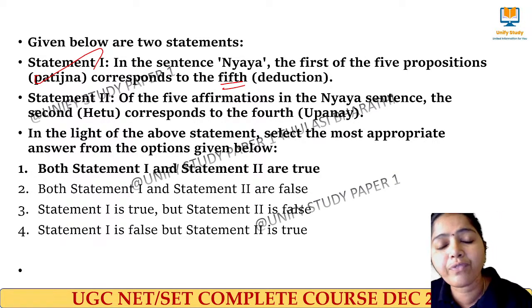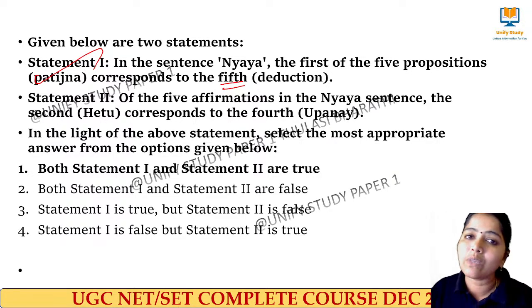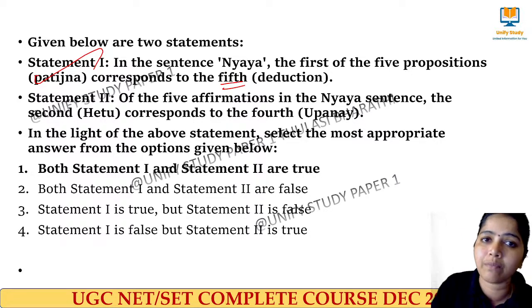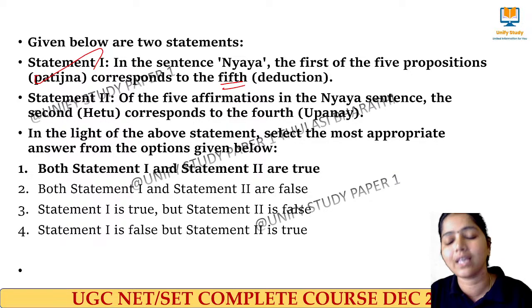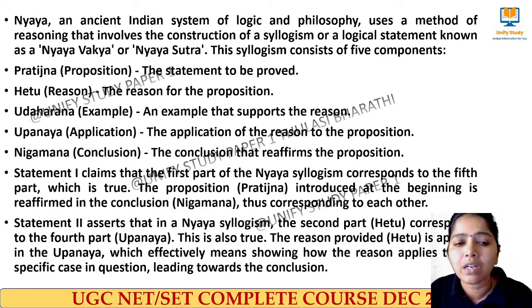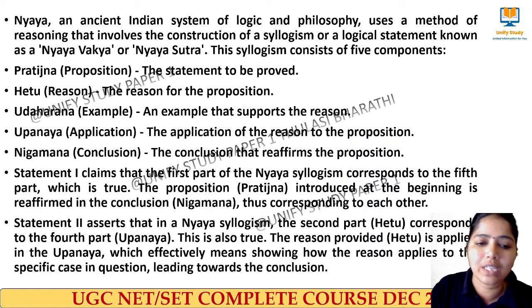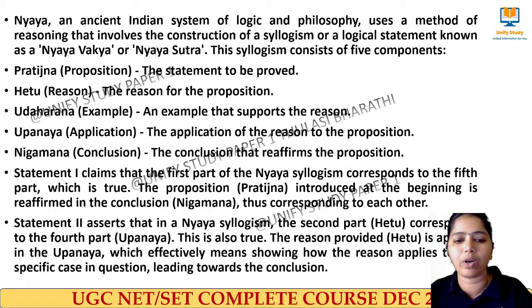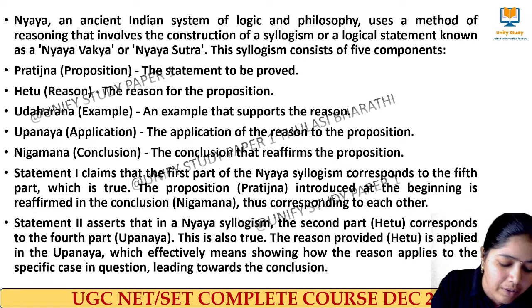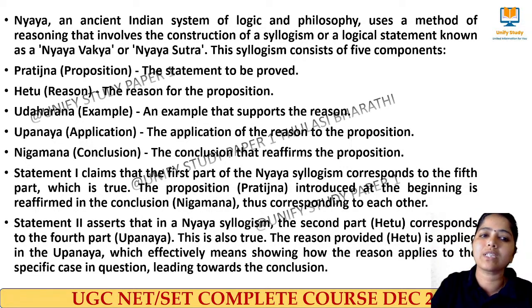Next one: of the 5 affirmations in the Nyaya sentence, the second corresponds to the 4th one. What reason do I make? What is the reason? Because there is smoke. Okay, that is the Hetu. Then what will be there in the Upanaya? It is an application. Whenever there is fire, there is smoke. So I am giving an application over there, and that is called Upanaya. Am I clear? Yes. So statement 2 says that it corresponds to the 4th part, because here I am telling the reason and here I am telling the application. Right, very good. So here both the statements are correct.